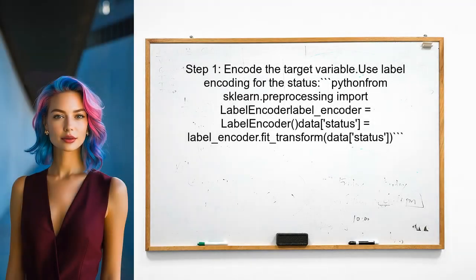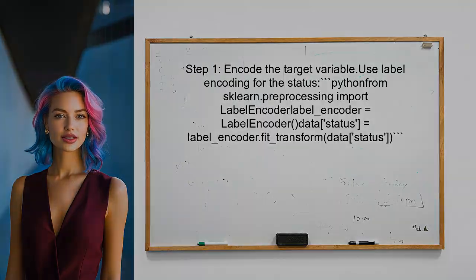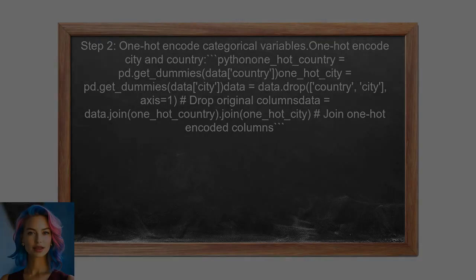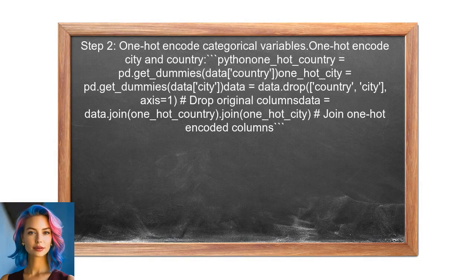To address the error the user encountered, we first need to ensure that the target variable, which is the status, is properly encoded. Since the status is a string, we should convert it into a numerical format using label encoding. Next, the user should ensure that all categorical variables, including city and country, are also one-hot encoded. This will convert these string values into a format that can be used in the regression model.